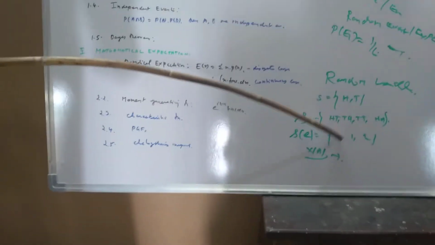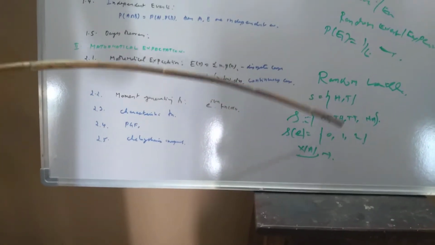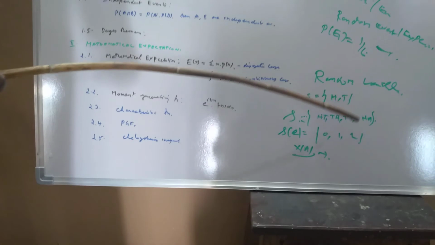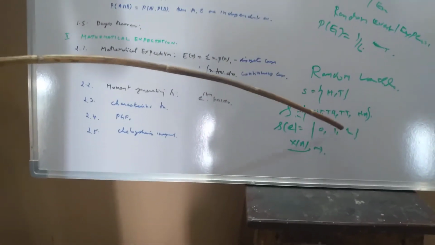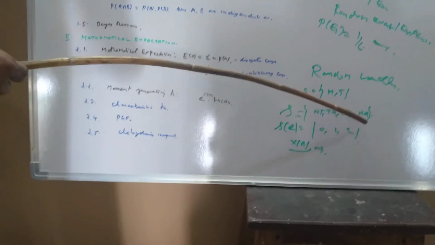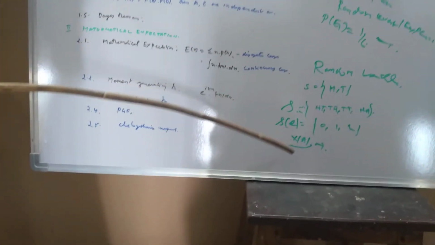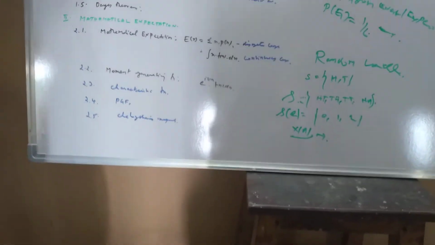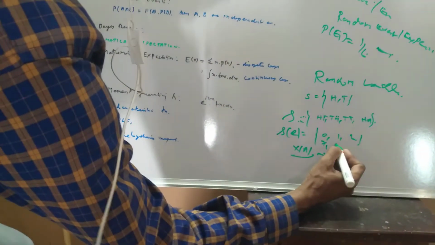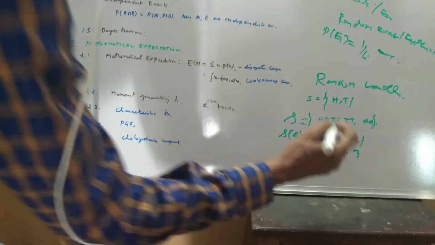Here there is no head, 1 head, or 2 heads. So this is the event I defined, and this is the corresponding random variable, X1, X2, X3.